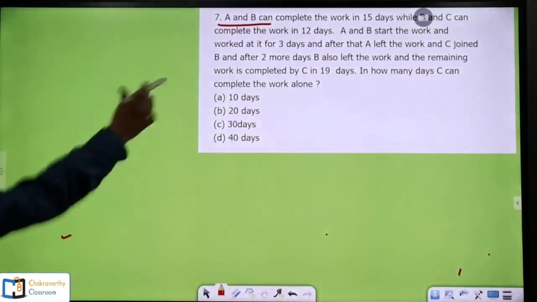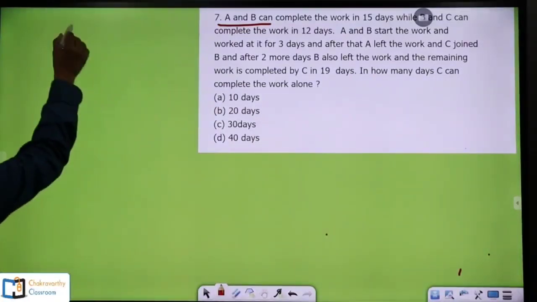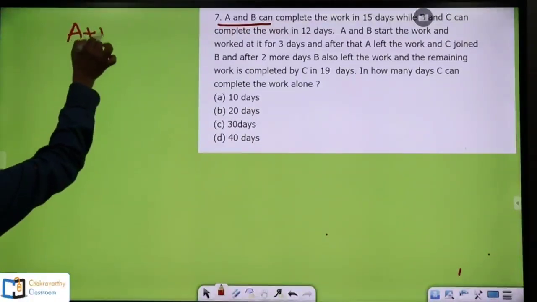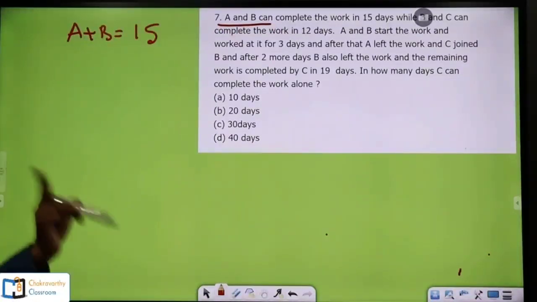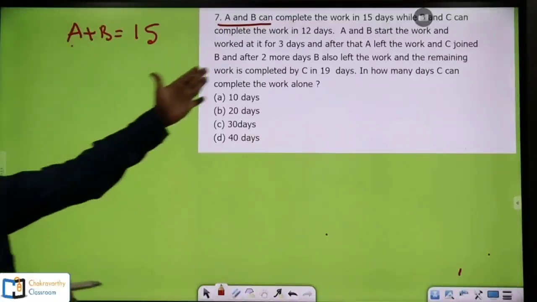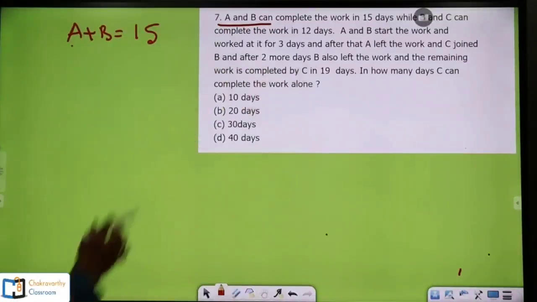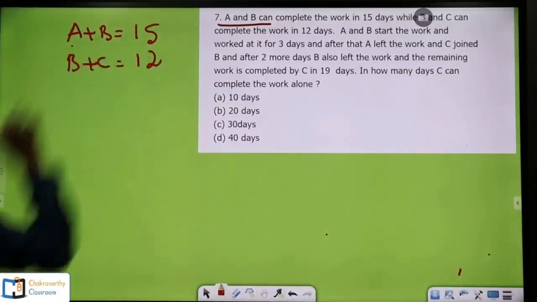Here, instead of one person, now you take 2 persons. A plus B's capacity they have given: A plus B can do the work in 15 days. Only thing is changed, instead of one person they have added one more. The next one is B and C can complete in 12 days.